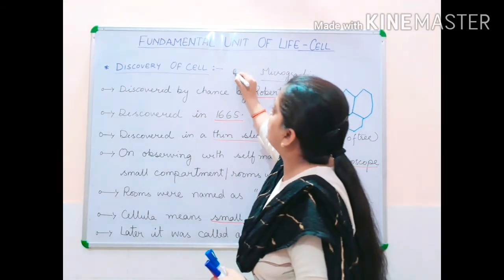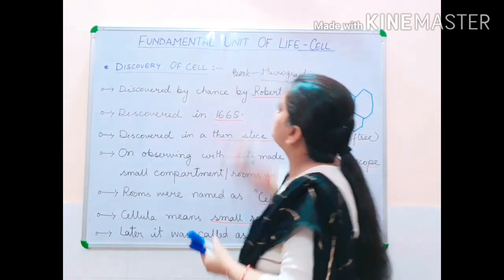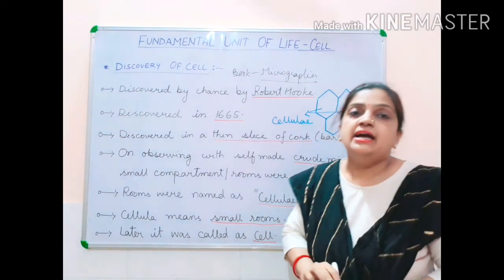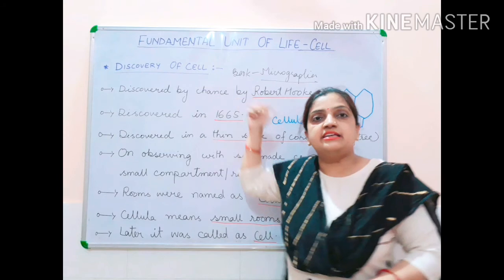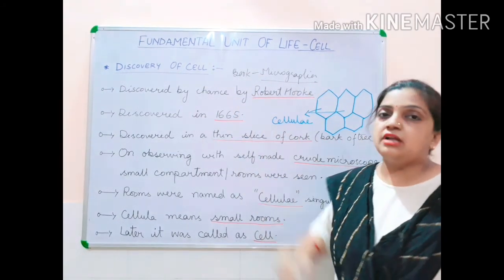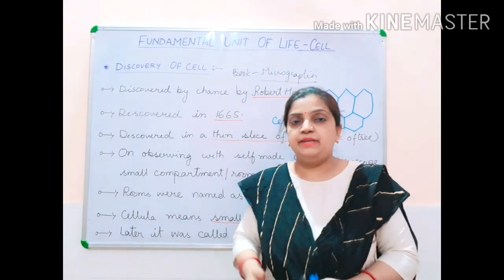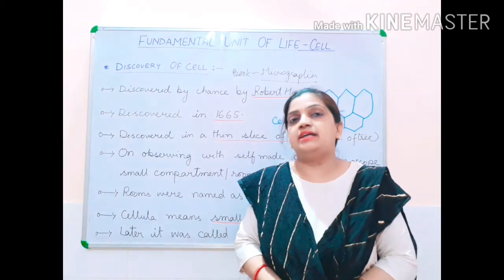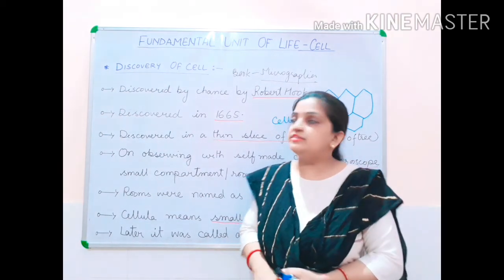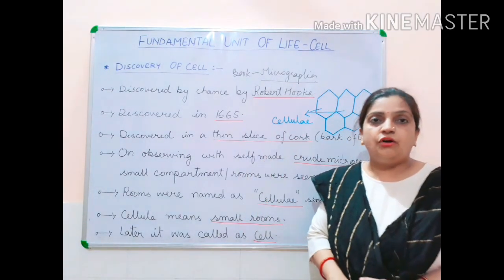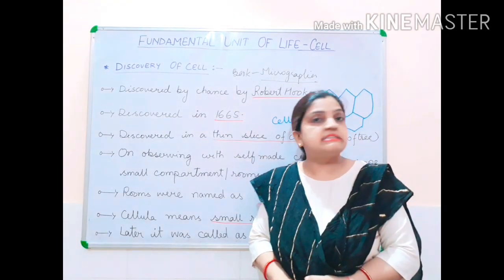Micrographia is a book written by Robert Hooke, and within this book all the details of the cell are given. The Micrographia very nicely explains why the cell is called the structural and functional unit of life. Hope, children, the introductory part of this chapter is clear to you all.